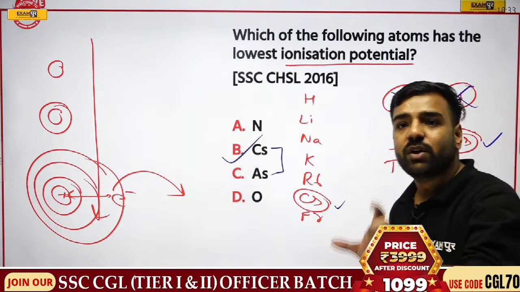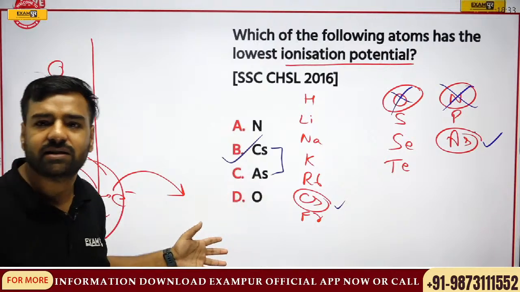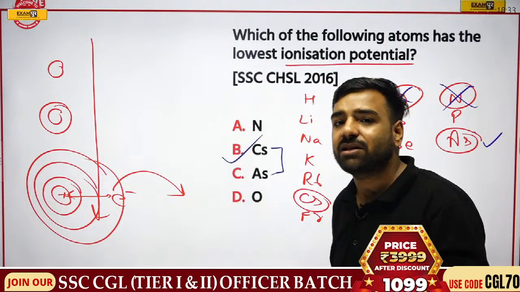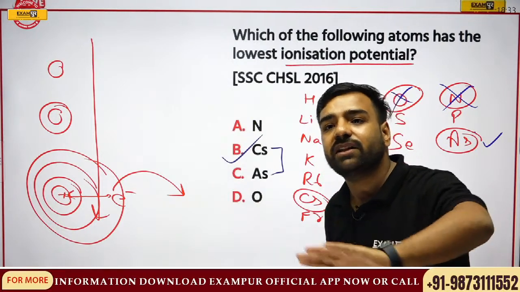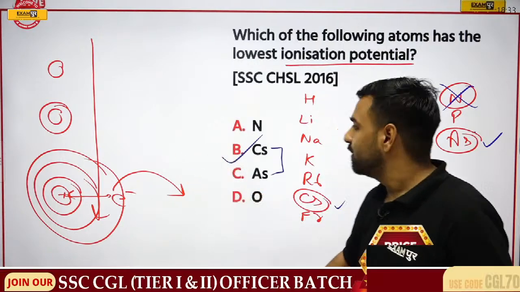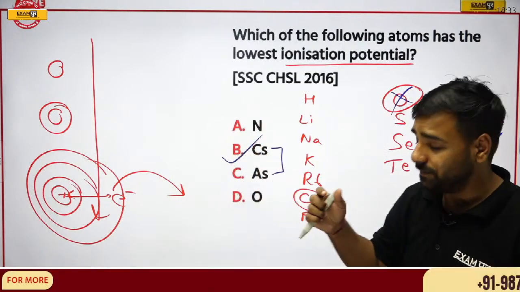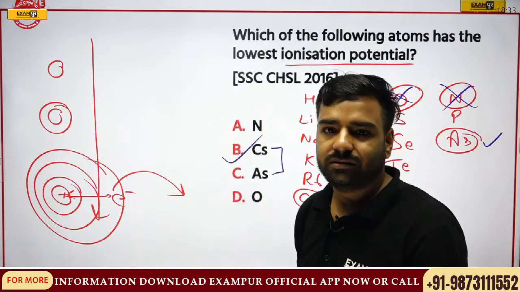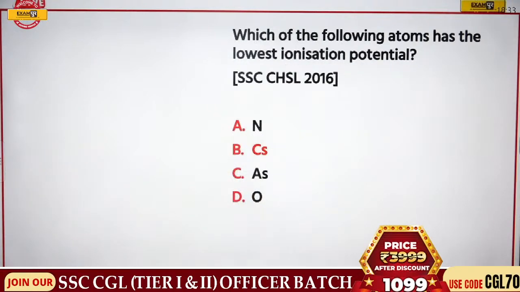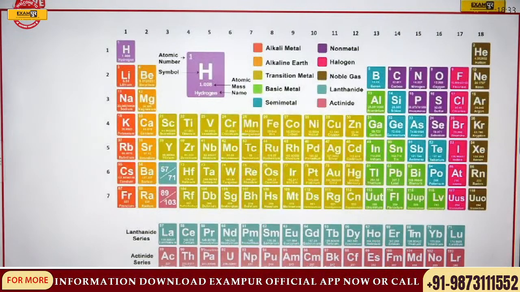Got my point? So here, Gobinath, is this concept clear? And everyone who is there in the session, kindly start giving answers so that we can start discussion. I know these are the things which create confusion in the examination, but once the logic is clear, everything is sorted. So that's why I've kept this in the first lecture itself. So here, Gobinath, what I told is, when I move from top to bottom, electronegativity and ionization potential will be lesser, right? Because electrons can easily be taken out. So what is the correct answer? The correct answer is B. Got my point? Gobinath and others. Fine. Okay, let's move forward.